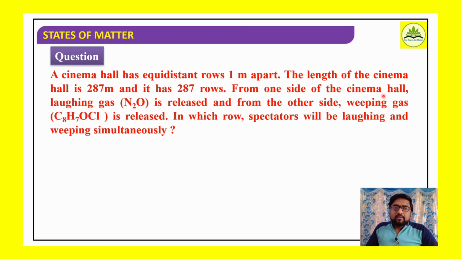From one side of the cinema hall, laughing gas, that is nitrous oxide, is released, and from the other side, weeping gas, 4-chloroacetophenone, whose molecular formula is C8H7OCl, is released. In which row will a spectator be laughing and weeping simultaneously?